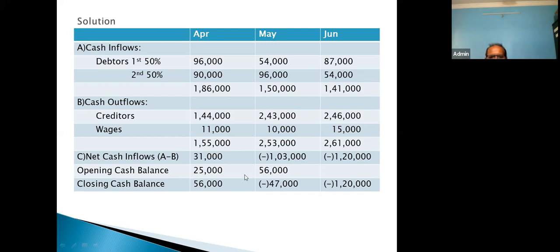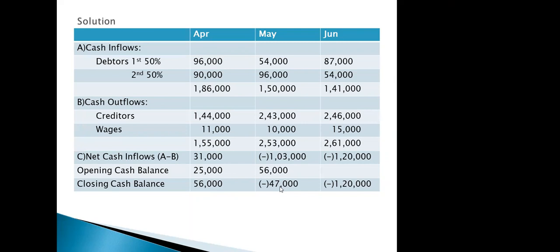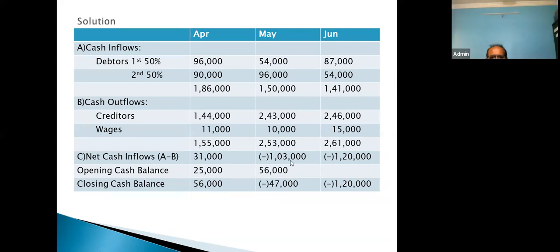This can be utilized. So opening cash is 56,000. It means the net closing cash balance is how much? You can use minus 1,03,000 plus 56,000. So you will get the closing balance of minus 47,000. So it is not 1,03,000, but actually it is 47,000.